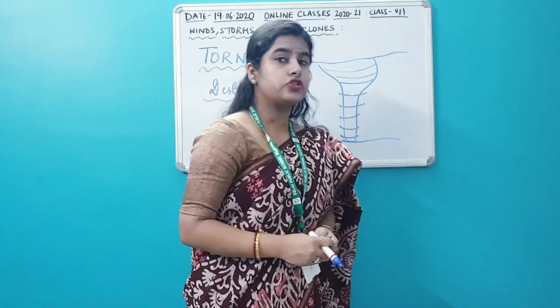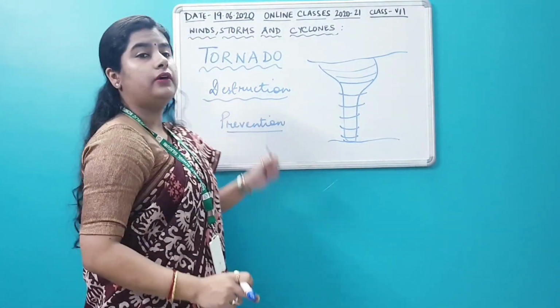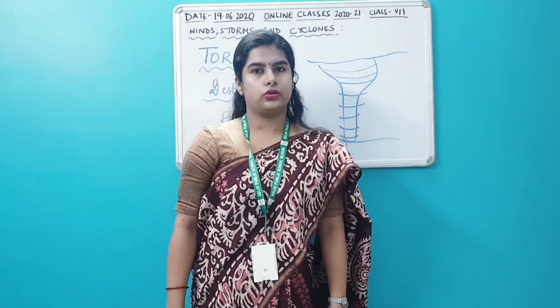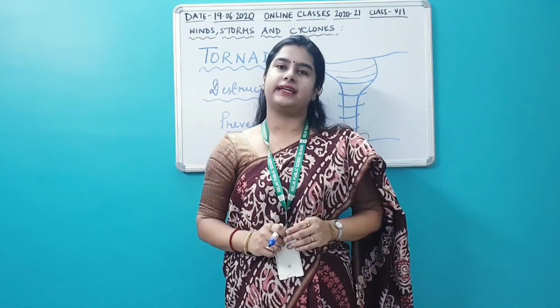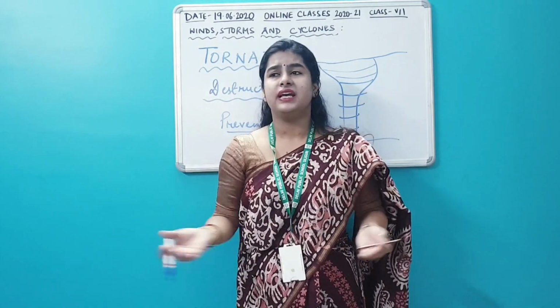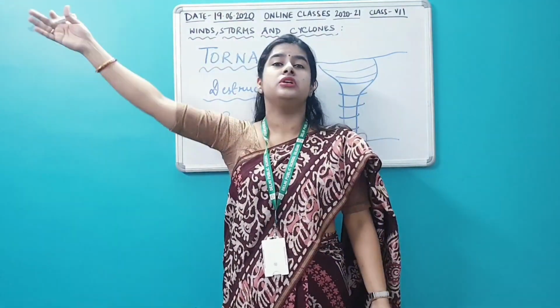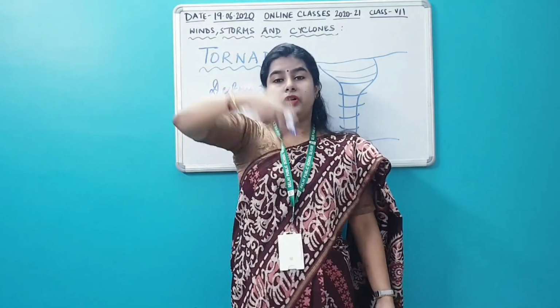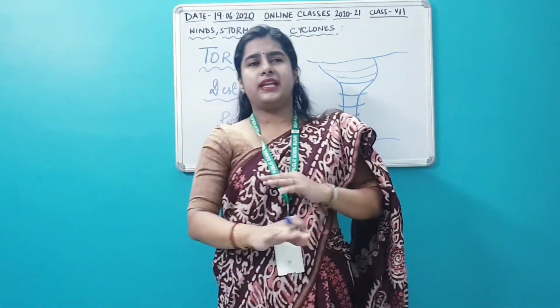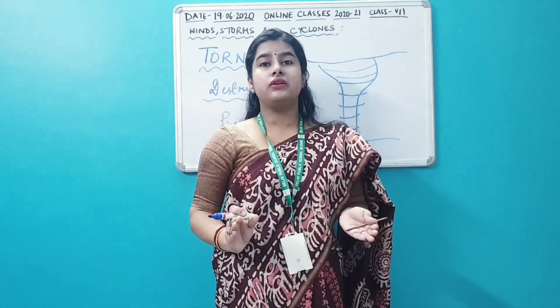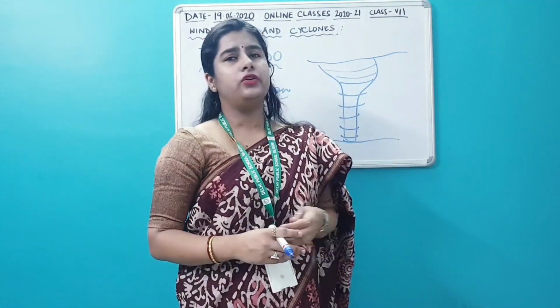Now the next topic of tornado is what kind of destructions a tornado can cause. As I told you, whichever way the tornado crosses, it sucks up everything that comes on its way. It can be houses, it can be animals, it uproots the trees and hurls them some 100 meters away. It will pull them apart and throw them somewhere very far. Electric poles, lines and all, everything will get disrupted. Houses and all, everything will be blown away. Even cars and vehicles will be hurled to other places. So tornadoes are very destructive in whichever way they pass through.